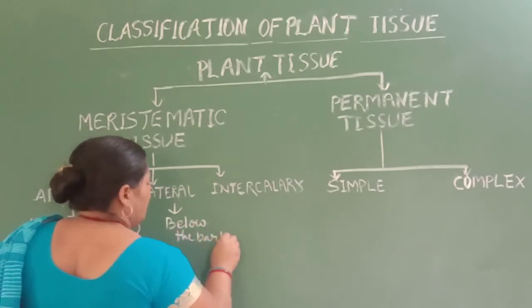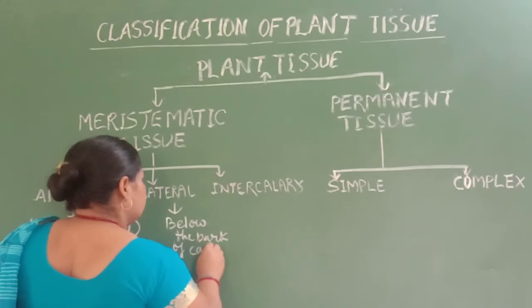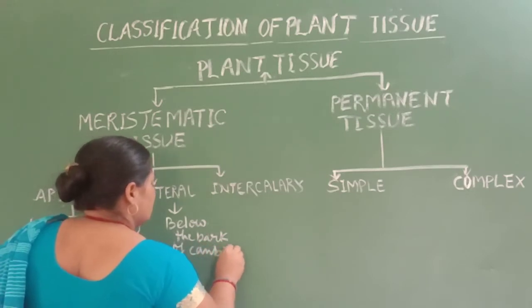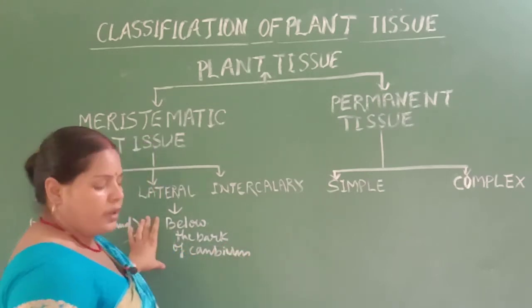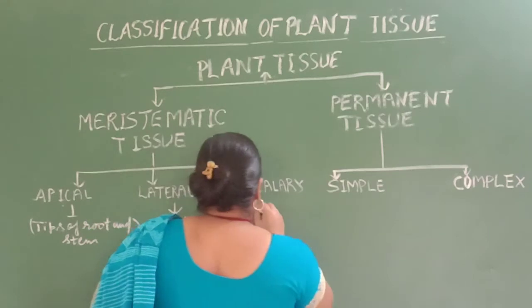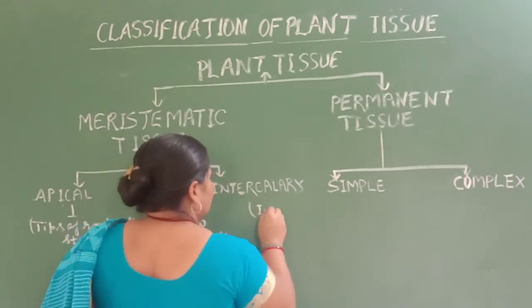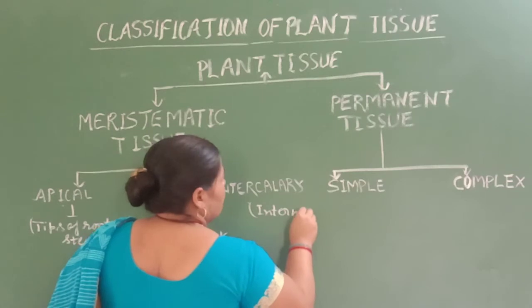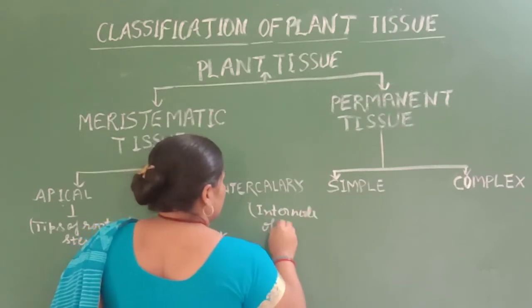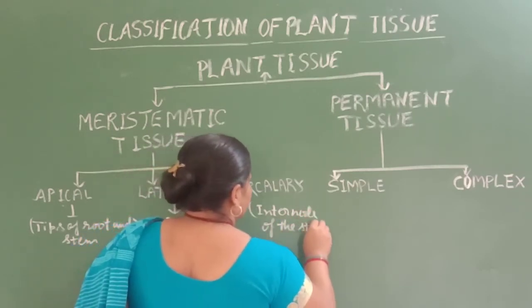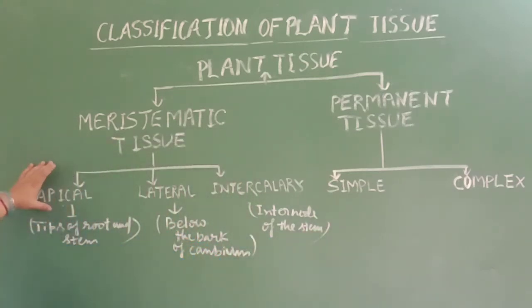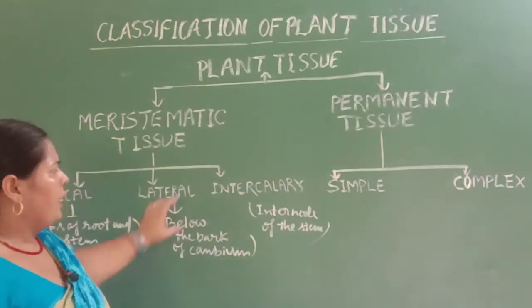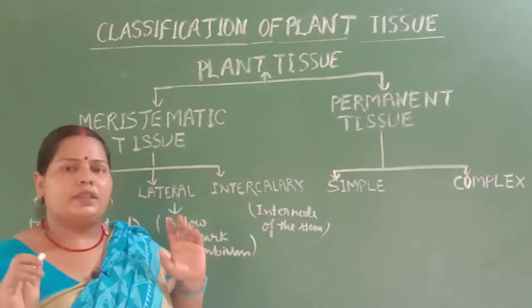And intercalary tissue is at the internode of the stem. So where is apical tissue developed? In the tips of the root and stem. Lateral is below the bark at the cambium, and intercalary is developed at the internode of the stem.